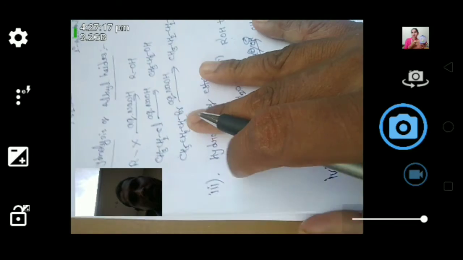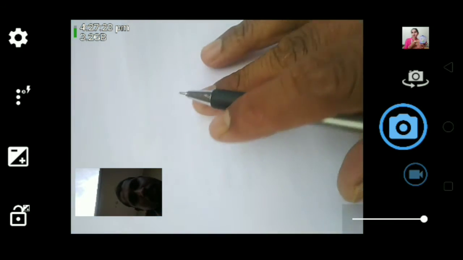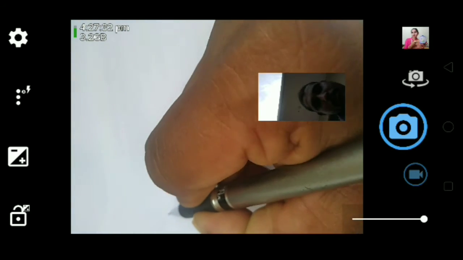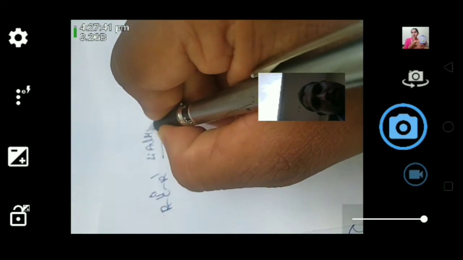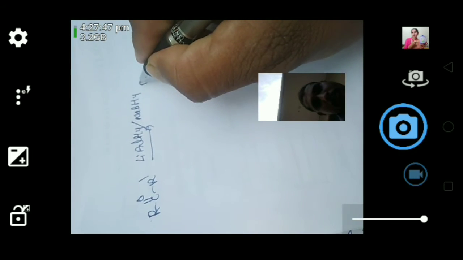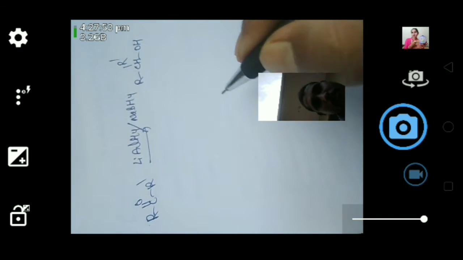Now we will see ketones. Preparation of alcohol from ketone. Here RCOR', when you react this ketone with lithium aluminum hydride or sodium borohydride, gives secondary alcohol. Aldehyde on reduction gives only primary alcohol, while ketone on reduction gives only secondary alcohols.